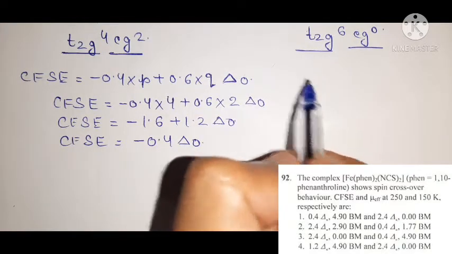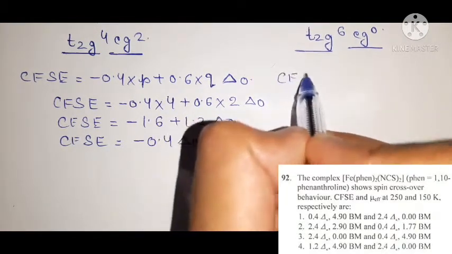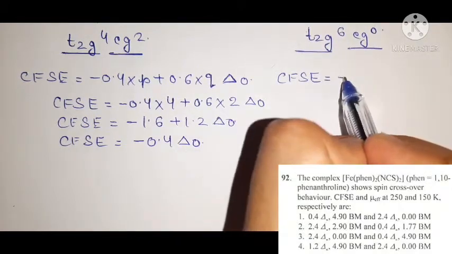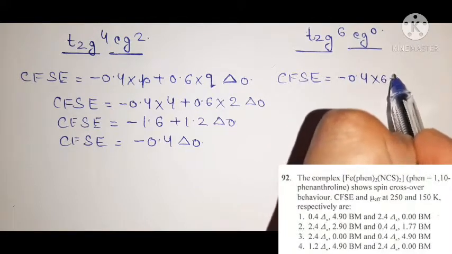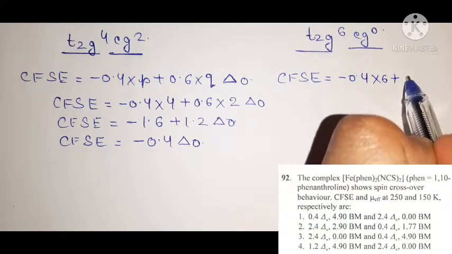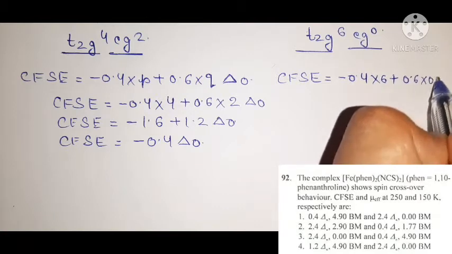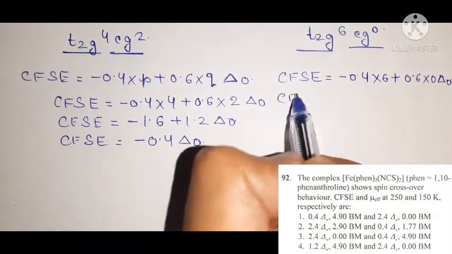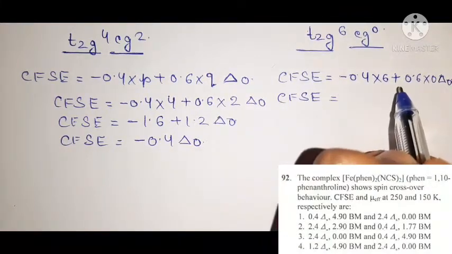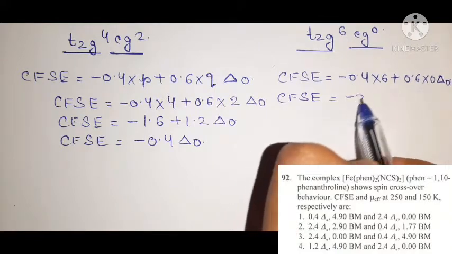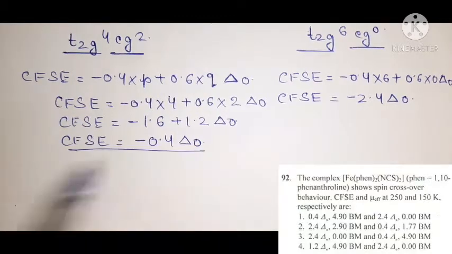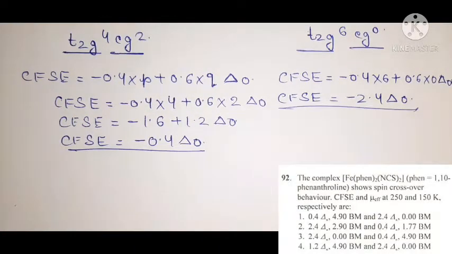Similarly, we also find the value of CFSE at 150 Kelvin. In this condition, the number of t2g electrons is 6, so it will be minus 0.4 into 6 plus the number of eg electrons, which is 0, so 0.6 into 0 Δo. When you solve this equation, you get the value of CFSE, that is minus 2.4 Δo. So at 250 Kelvin the value of CFSE is minus 0.4 Δo, and at 150 Kelvin the value of CFSE is minus 2.4 Δo.